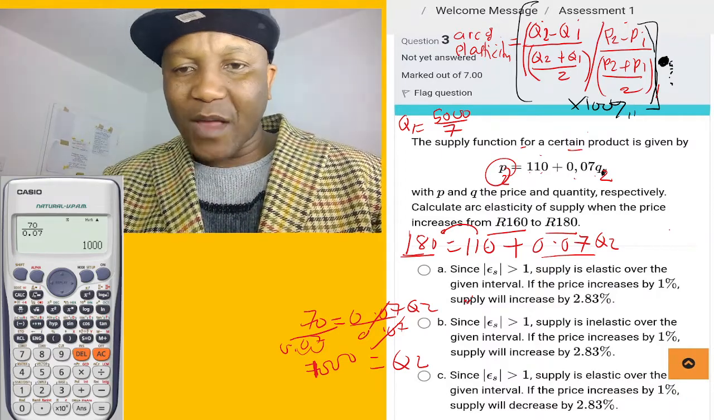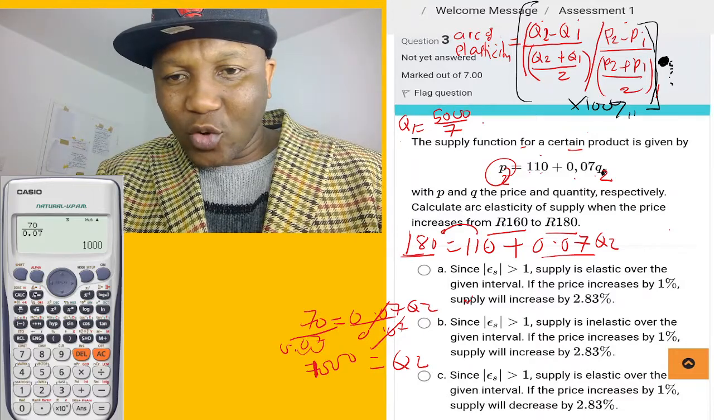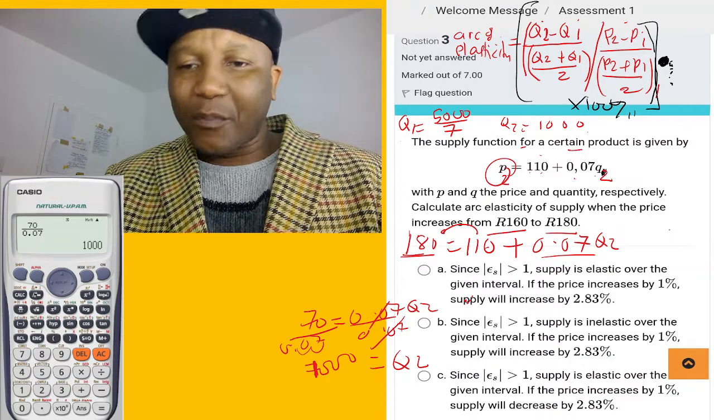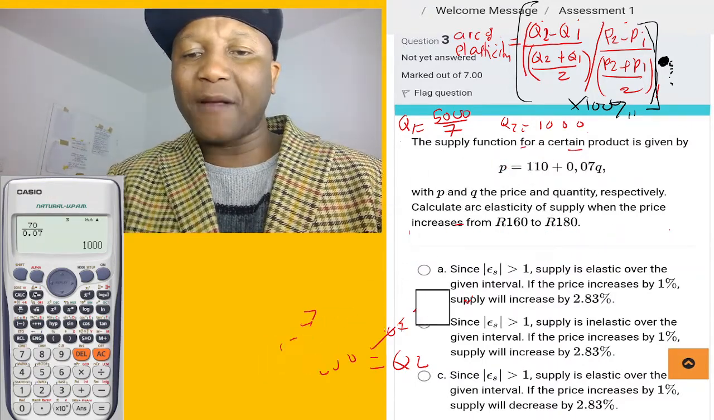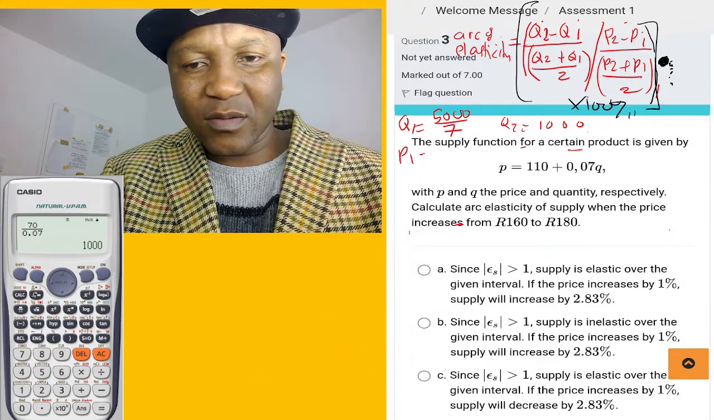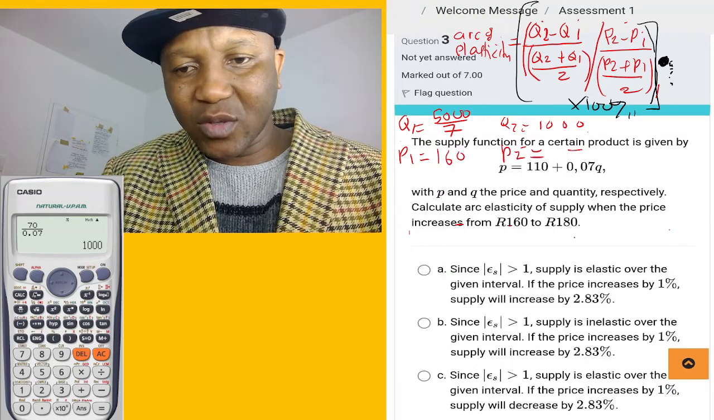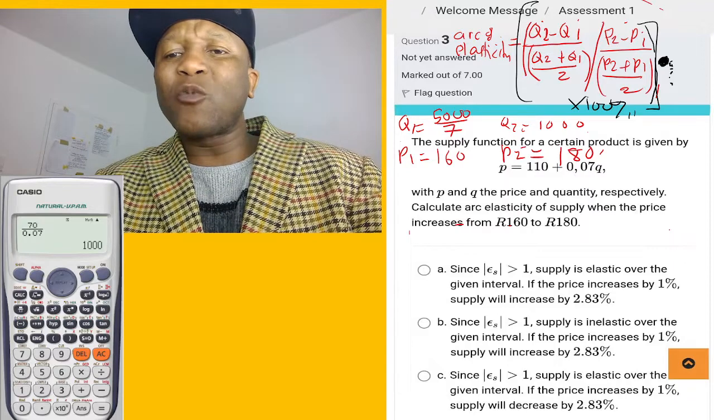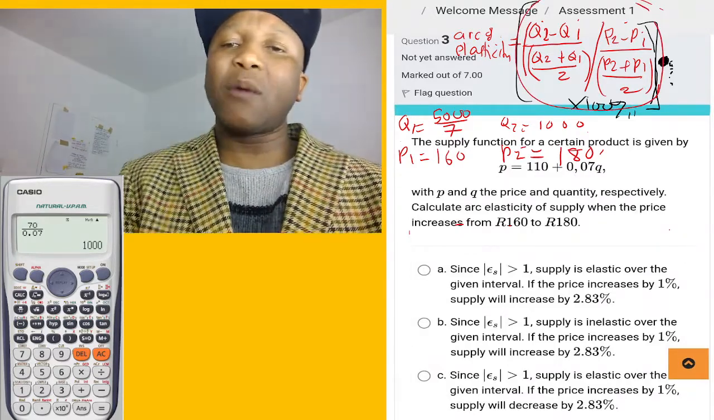So Q1 equal to 5,000 divided by 7, and Q2 equal to 1,000. Price 1 we have and price 2 we have. So we can simply plug into the formula. What is the price 1? Equal to 160. And the price 2 equal to 180. So it means we have all the values. We just have to substitute in that formula.